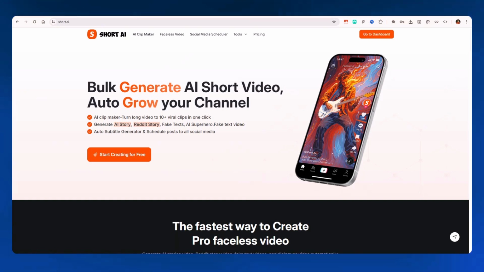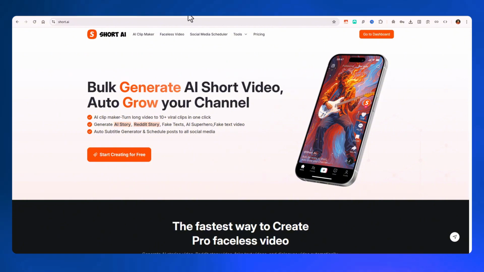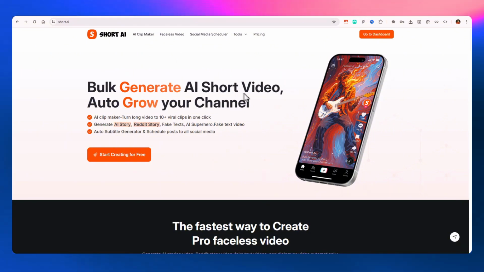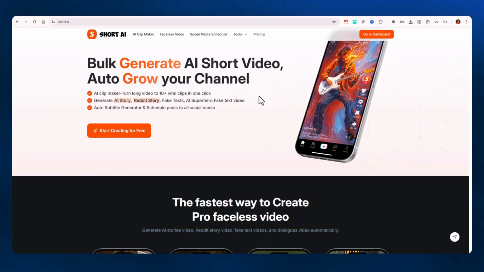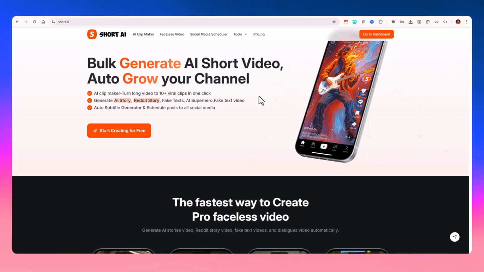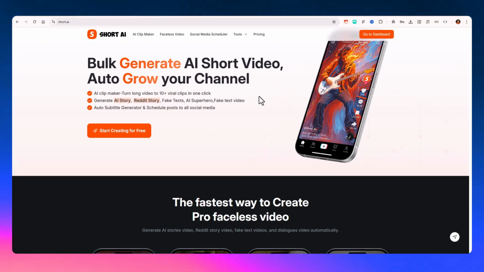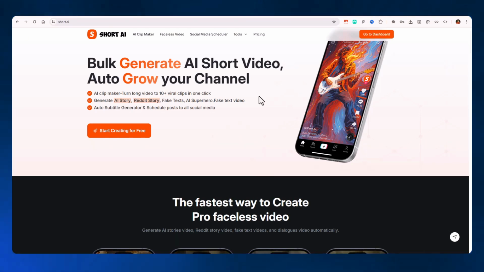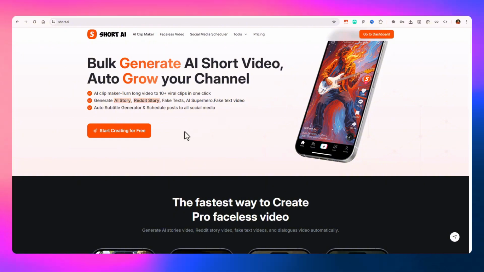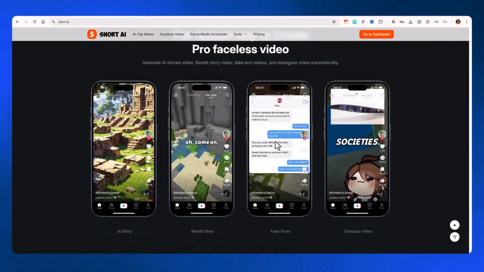Here I'm on the official page of Short.ai and you can see that it claims to generate bulk videos, AI short videos. It auto grows your channel. The AI clip that makes 10 viral clips out of one video in a single click. You can generate AI stories, Reddit stories, fake text, AI superhero, fake text video, and all of these things are very easy to do and it is very fast.